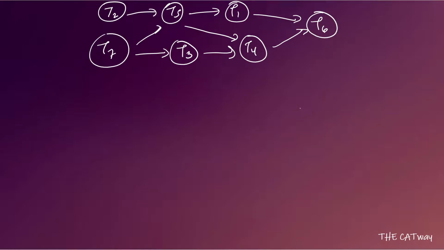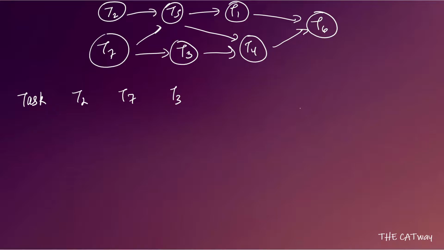So I hope you got it, how we made the network diagram. After that, what we will do is write the tasks here. Okay, let's make a table. I'll show you what to do in the table. In the task column, we will write the tasks in the order in which they are to be completed. Like T2 and T7 are to be completed first, so you can write them in any order.